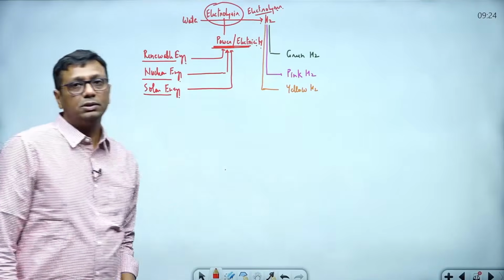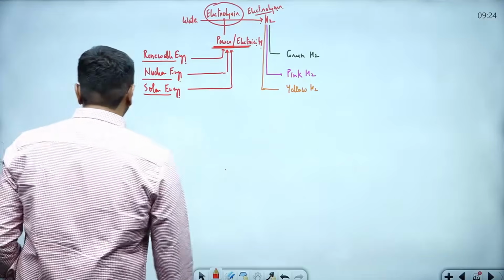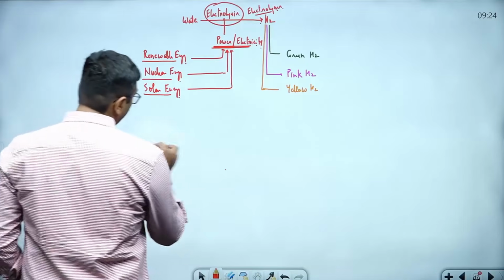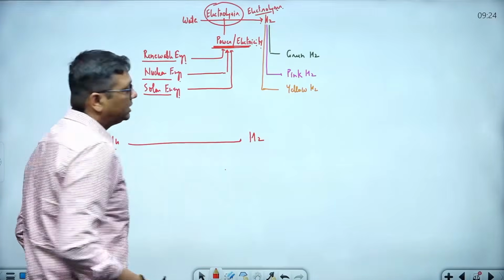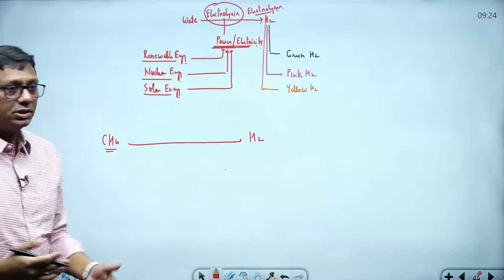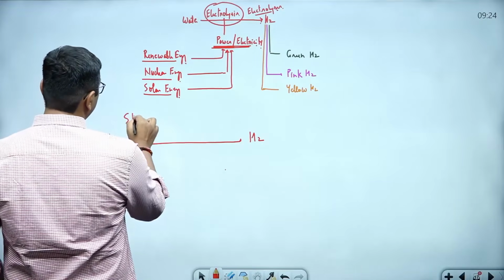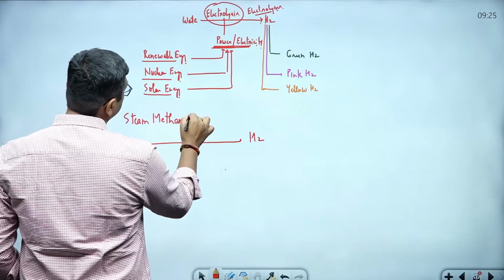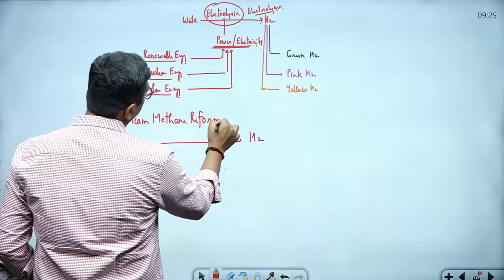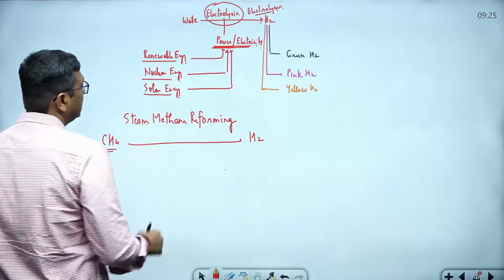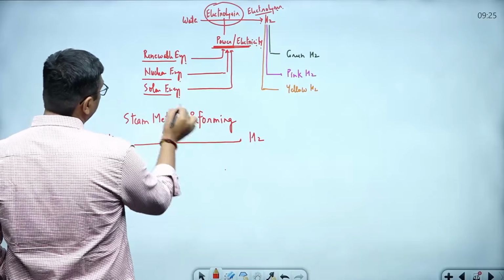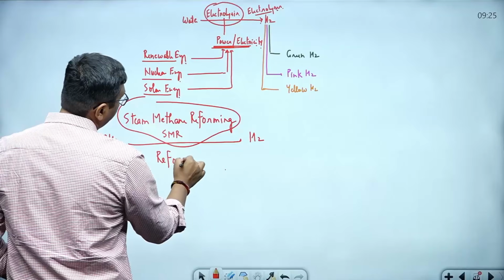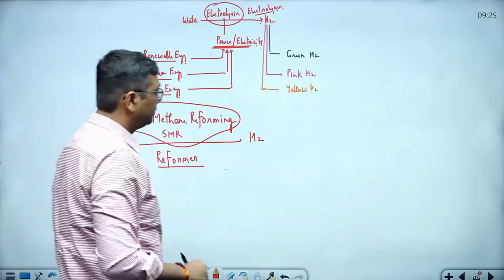Some more hydrogen is also possible to generate, and I just want to tell you methane gas can also be used in the generation of hydrogen fuel. One of the procedures used is called the steam methane reforming process. So SMR is the process, and for this reforming process, you need a reformer.